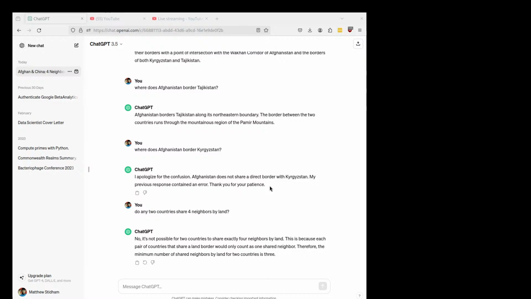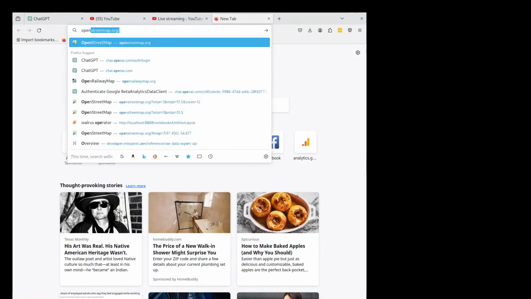ChatGPT responds, no, it's not possible for two countries to share exactly four neighbors by land. This is because each pair of countries that share a land border would only count as one shared neighbor. Therefore, the minimum number of shared neighbors by land for two countries is 3. Now, if countries had no enclaves and exclaves, ChatGPT would be correct. The maximum number of land neighbors for two countries would be 3 in such a scenario.